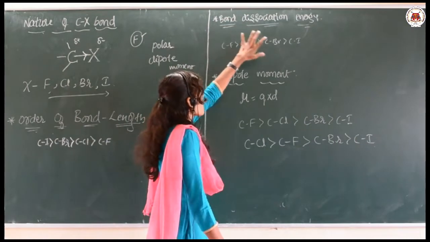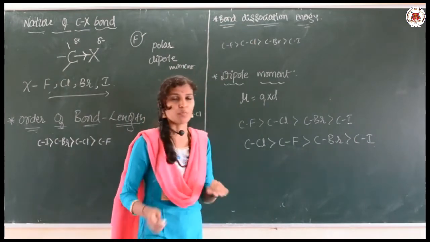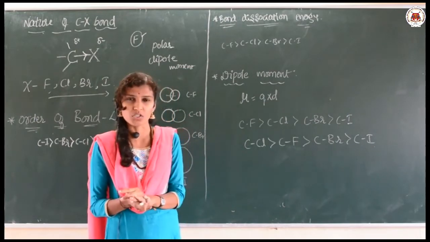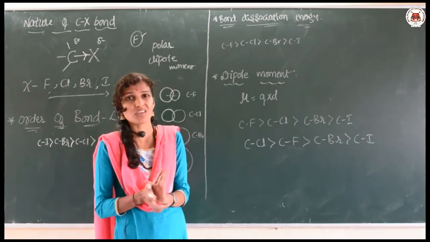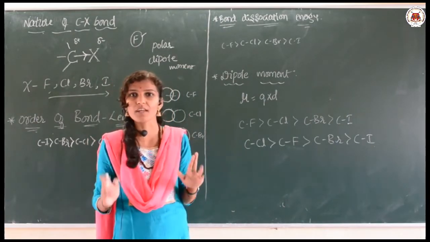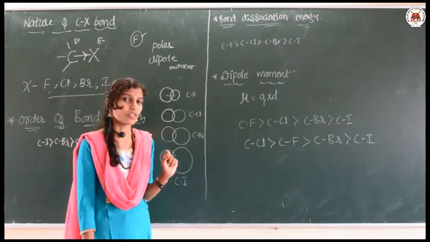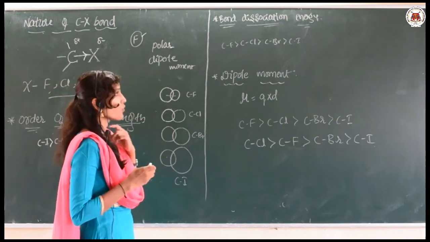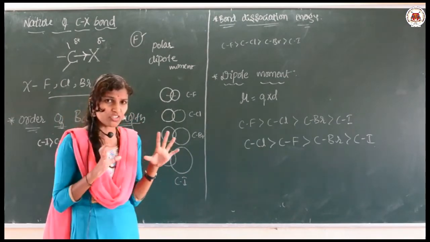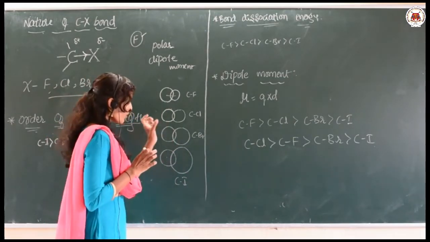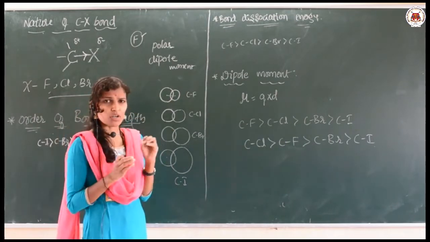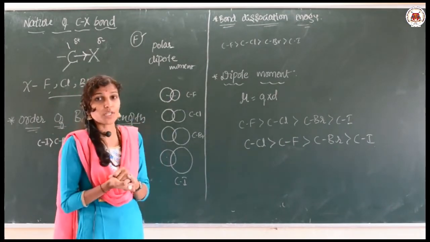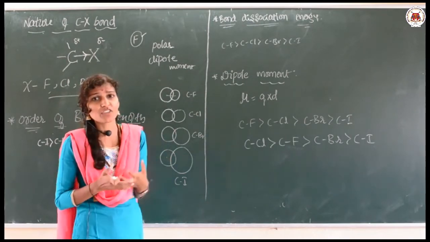Next, bond dissociation energy. Bond dissociation energy means the amount of energy required to dissociate a bond, that is, to break a bond. The amount of energy required to break a bond is nothing but bond dissociation energy. So, just look at this. If the bond length is less, it means the atoms are very closely attached. In that case, we need more energy to break it.